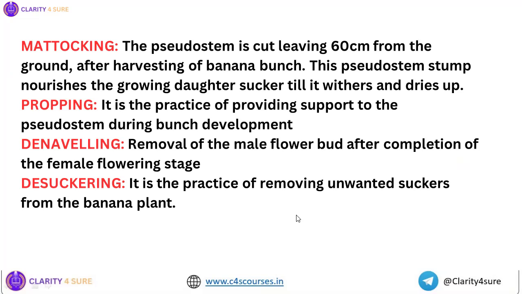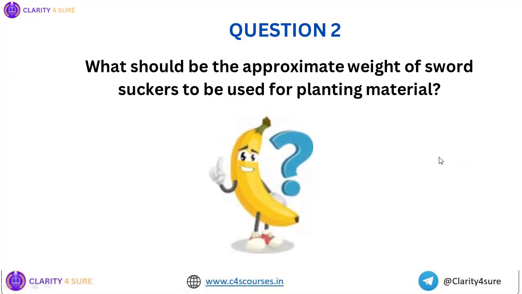So metaking is leaving the pseudostem stump for nourishing the daughter sucker. Propping is the support for the pseudostem that is provided during bunch development. Denavelling is the removal of the male flower bud, and desuckering is the removing of the unwanted suckers from time to time in the banana plant. So these four terminologies are very, very important. Please remember them. Now the next question upon banana: what should be the approximate weight of sword suckers to be used for planting material?